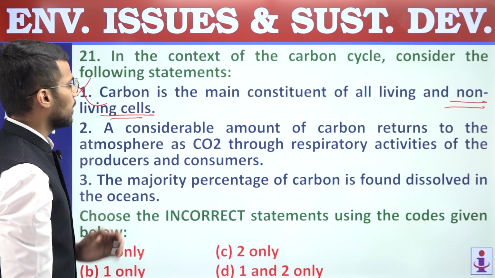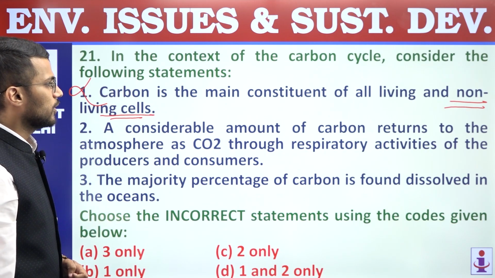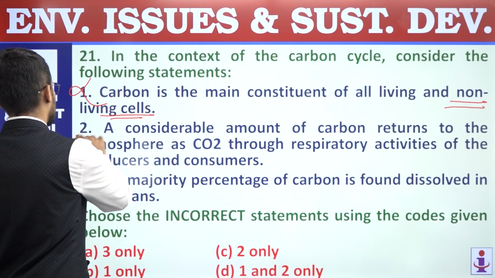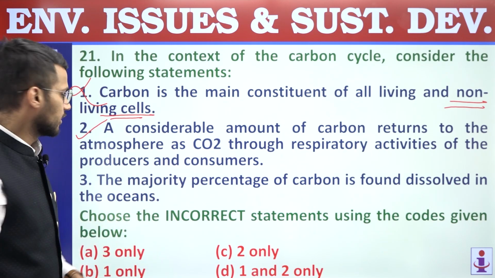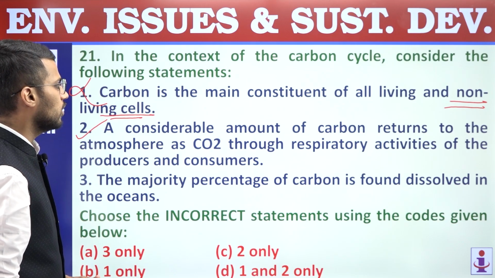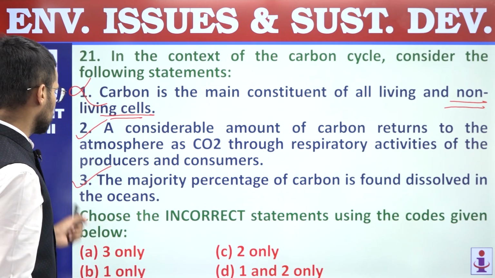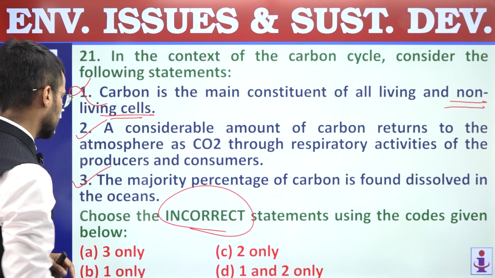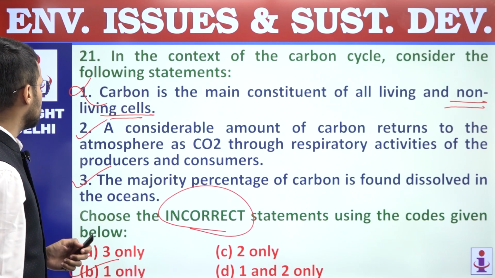Second, a considerable amount of carbon returns to the atmosphere as CO2 through respiratory activities of the producers and consumers. This statement is correct because respiration is an important activity in the carbon cycle. Third, the majority percentage of carbon is found dissolved in oceans. So this is also a correct statement. We are supposed to find out incorrect statements. Out of these three, first is incorrect and hence answer is B, 1 only. Question number 21, answer is B.